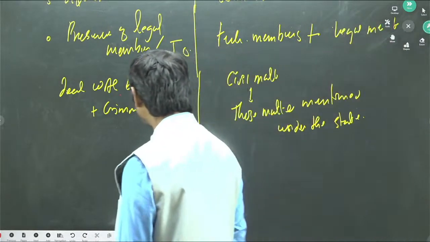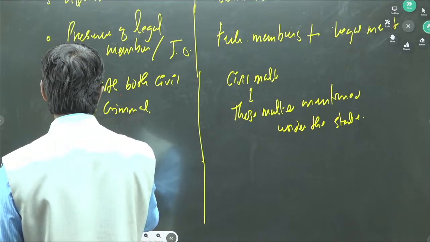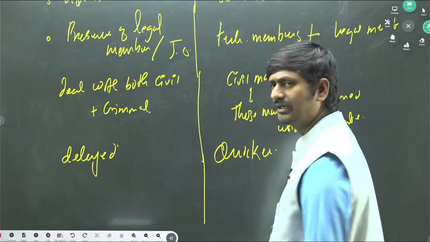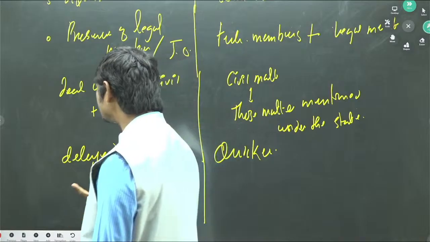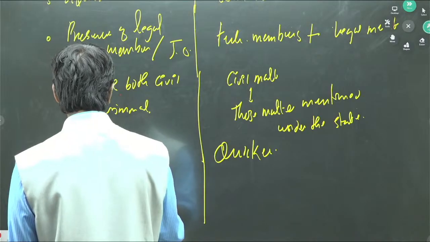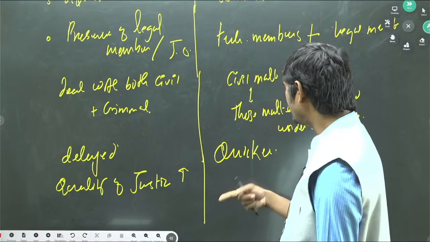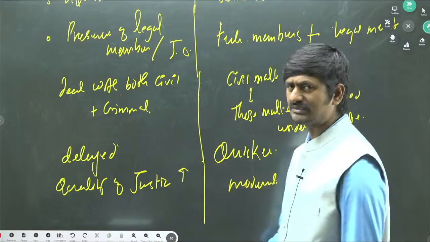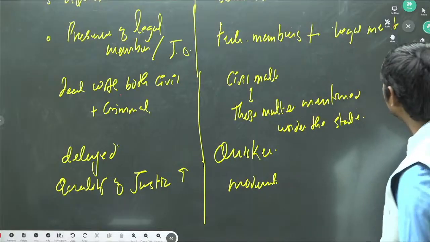Usually ordinary courts will give more delayed justice. Here, it is very much quicker, comparatively. But you understand the quality of justice tends to be high in the ordinary courts, and the quality of justice tends to be a little moderate in tribunals compared to ordinary courts. Why? Because they are very much trained persons in justice dispensation. So this is how we can understand.